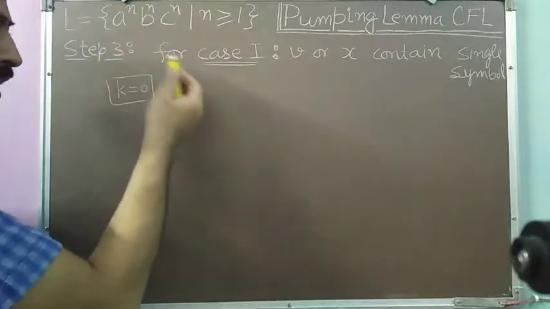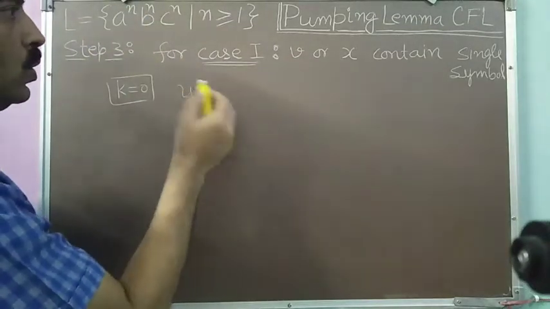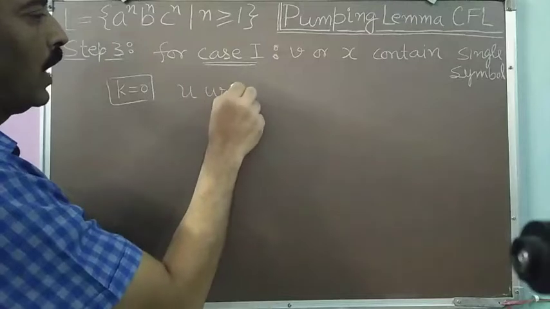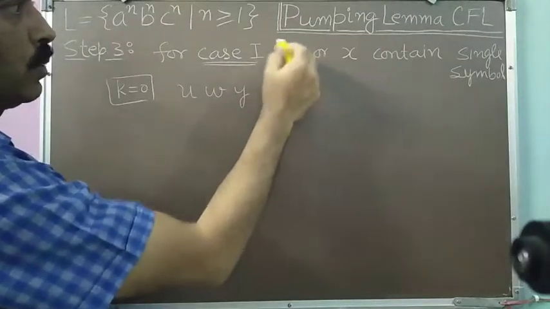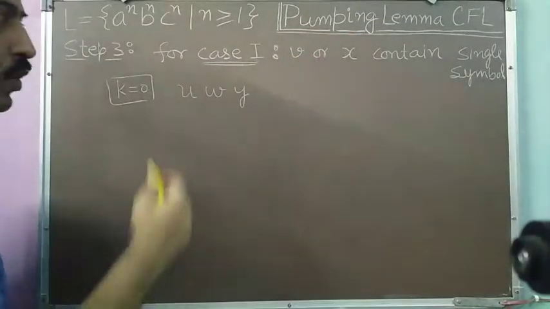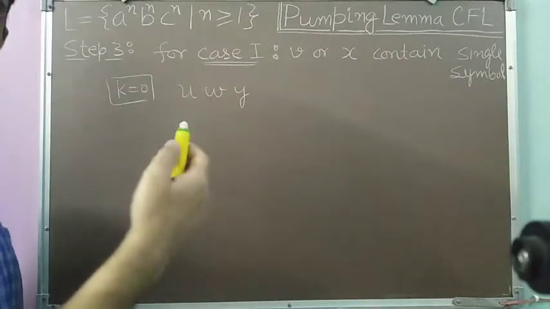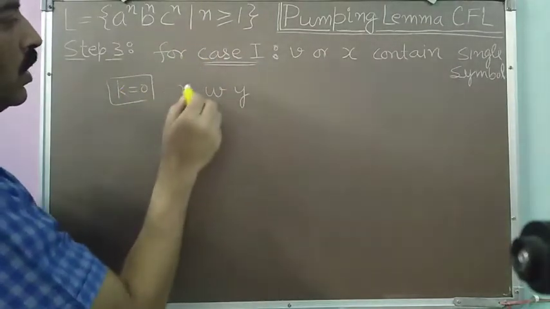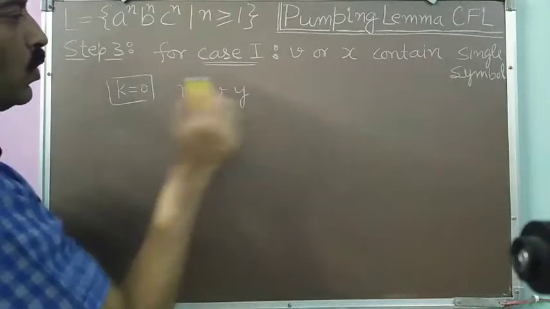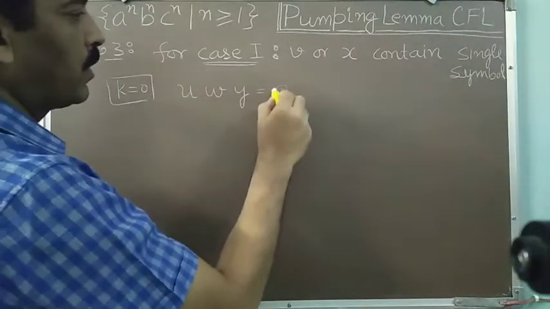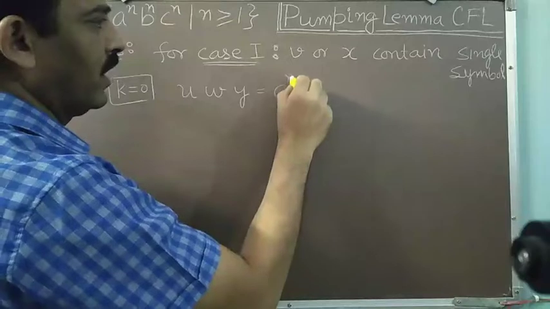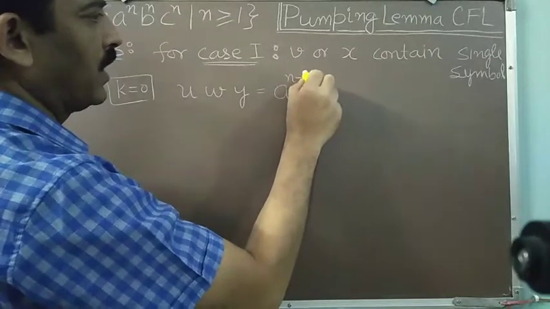So the resultant string, u w y, because v to the power 0 and x to the power 0 are removed, will contain some number of a's which is less than n, say n minus i.